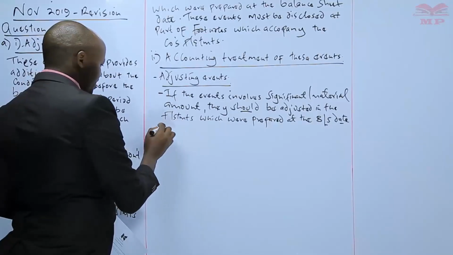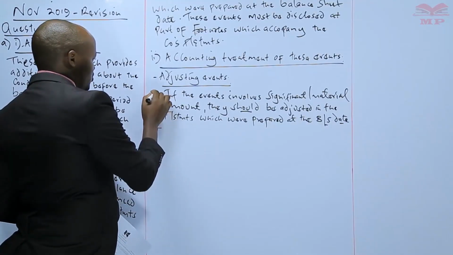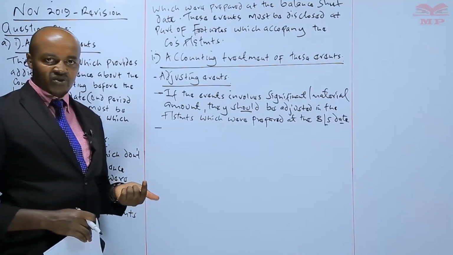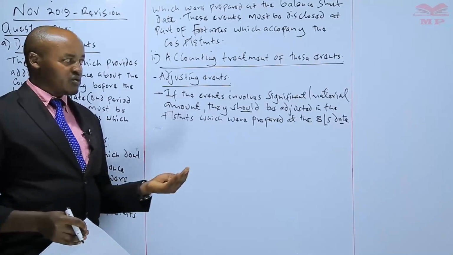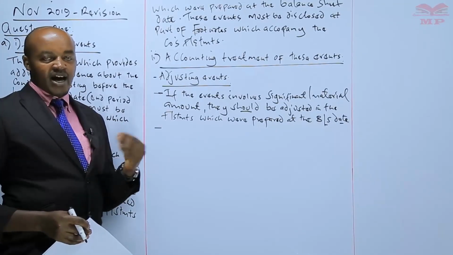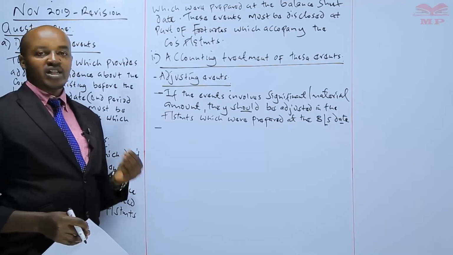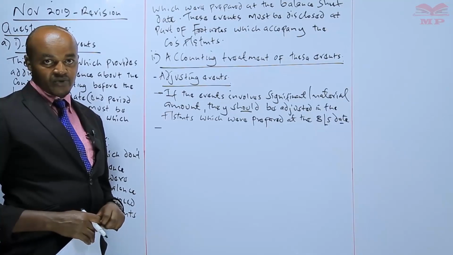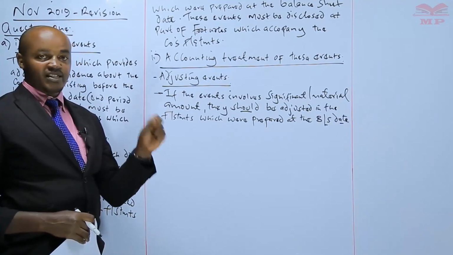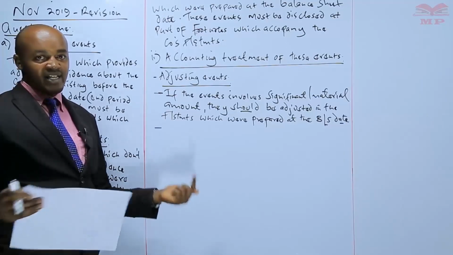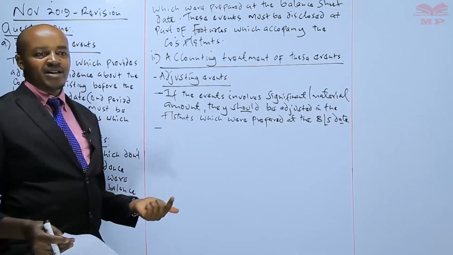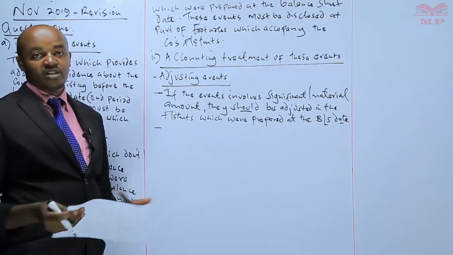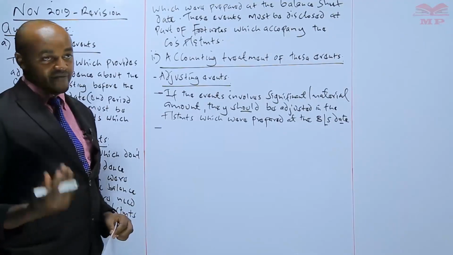Now, on the other hand, we may be having adjusting events which involve an insignificant or basically immaterial amount. So it means that whether those events are adjusted in the financial statements or not, they will not affect the decisions which will be made by the various users. And therefore, in such a case, we say that those particular events involve an insignificant or immaterial amount. In such a case, IAS 10 recommends such events can actually be ignored, because whether they are adjusted in the financial statements or not, by the end of the day, they will not affect the decision.